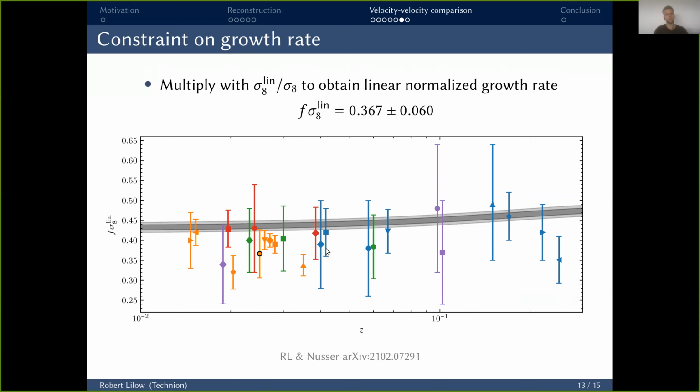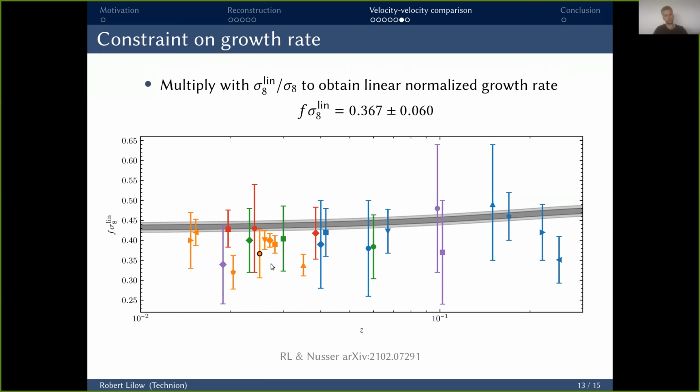So a couple of things I want to mention. First of all, our results are perfectly consistent with all the other local measurements. And also at the 1.1 sigma level, they agree with the Planck results. So we cannot see any systematic deviation from lambda CDM from our analysis.